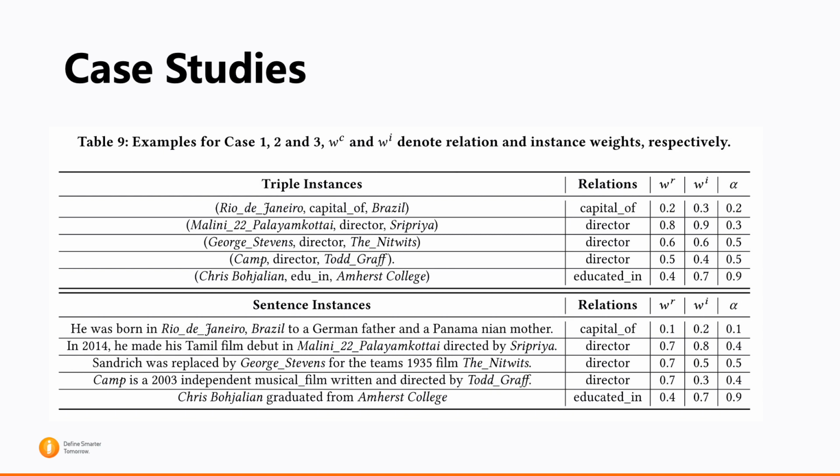We also give some examples of how our relation gate balances weights for relations and instances. We display the alpha of different relations. For the relation "of", there are lots of dissimilar relations, so relation weights are more important. For relation "educated in", the instance difference is more important, so the alpha is very large. Moreover, we also observe that our model can automatically find outlier relations or instances.